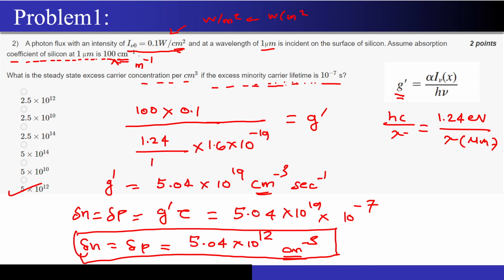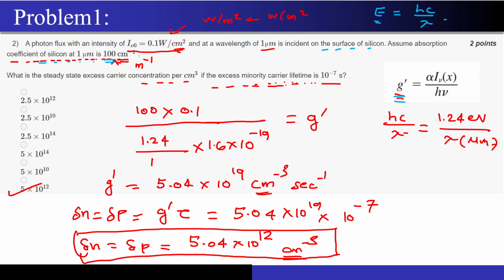So a photon flux with the intensity value IV0 and at a wavelength of 1 micrometer is incident on the surface of silicon. Assume the absorption coefficient of silicon, they have given at a particular wavelength. Note that the absorption coefficient is dependent on the wavelength. Why does this happen? Because the energy of the photon changes with lambda. And the higher the energy of the photon, the better is the probability that the photon will get absorbed. What is the steady state excess carrier concentration per centimeter cube if the excess minority carrier lifetime is 10 to the power minus 7 second?